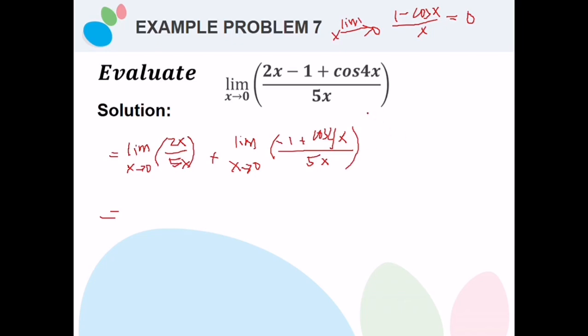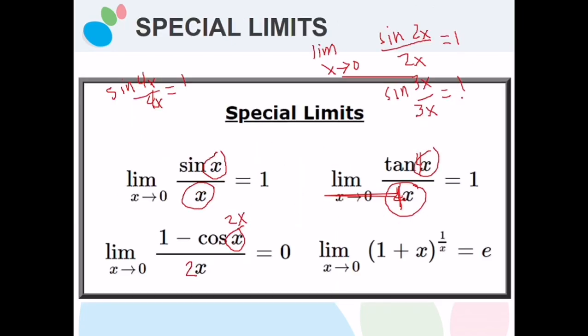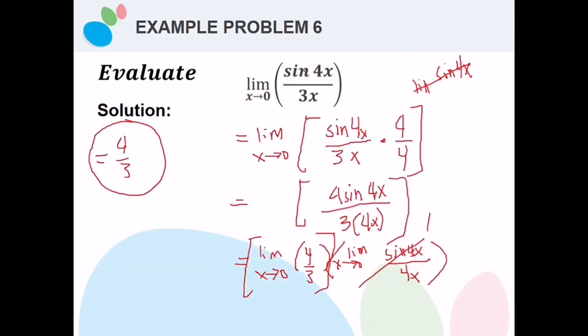Again, let me remind everyone that special limits are only applicable if the output is in the indeterminate form. In the previous problem, sine 4x over 4x, sine 0 divided by 0 is already an indeterminate form, 0 over 0. So you can apply the special limits only when the output is in an indeterminate form.